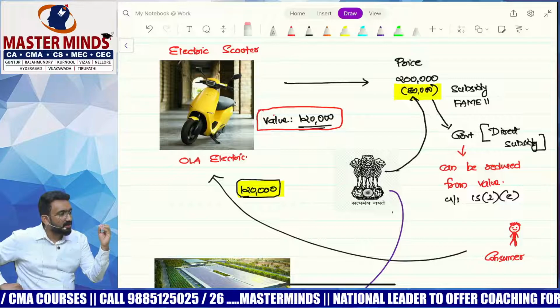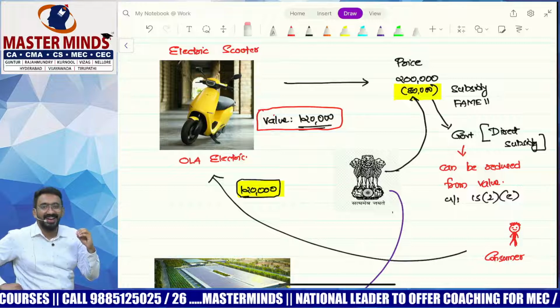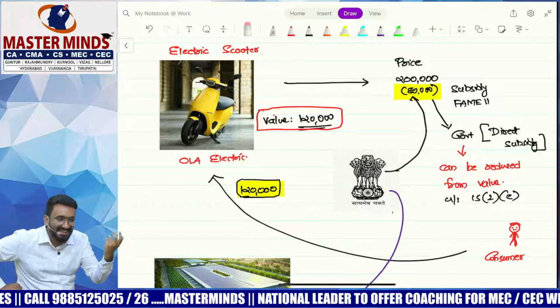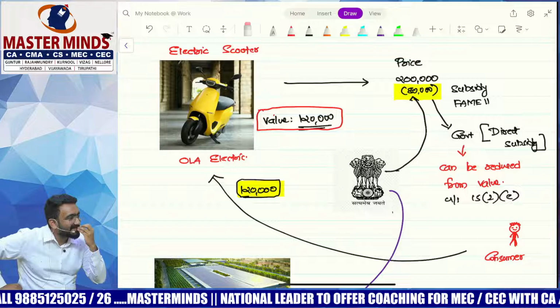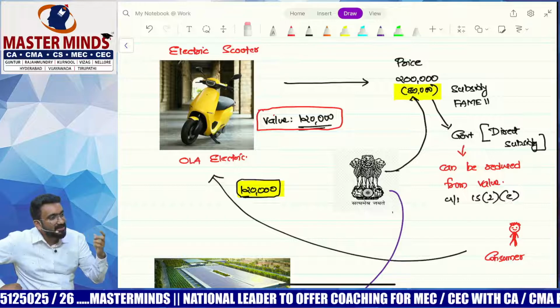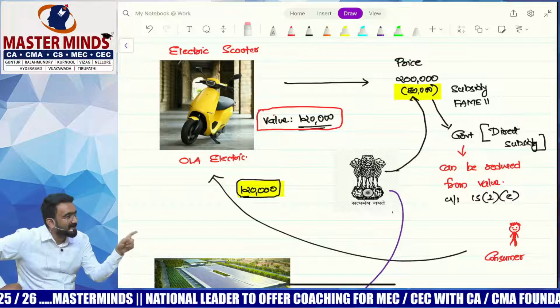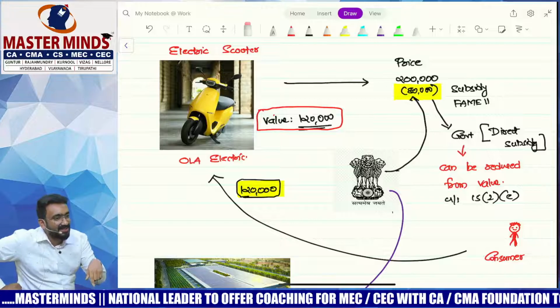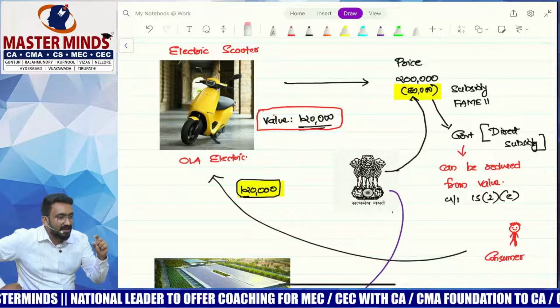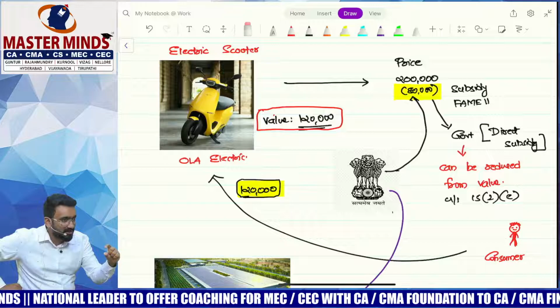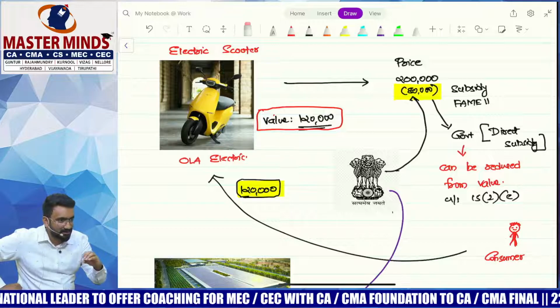Then I asked him, can you deliver? No, sir, we cannot deliver. Like, what kind of answer is that? They said, you can't deliver because your address is not matching, and we can't cancel because we've already raised the invoice. Then I had another 5-minute conversation with them, but this time I had to use my mother tongue.